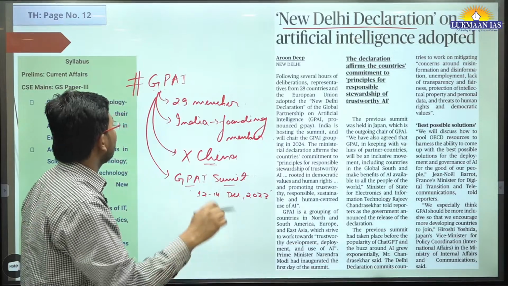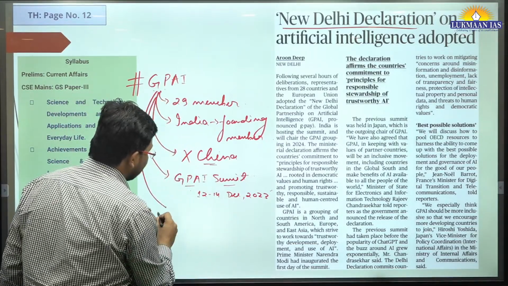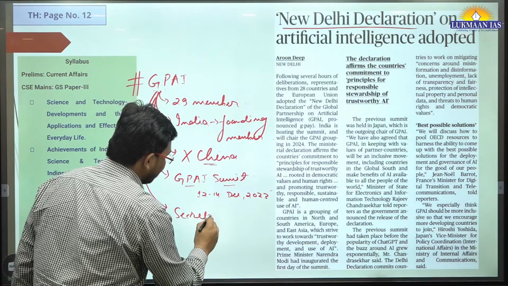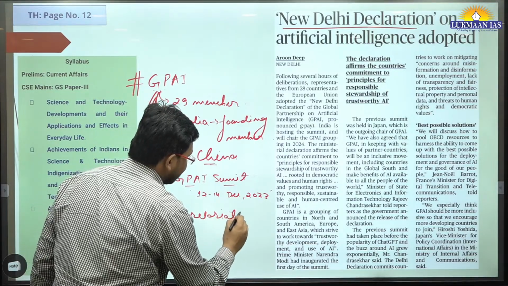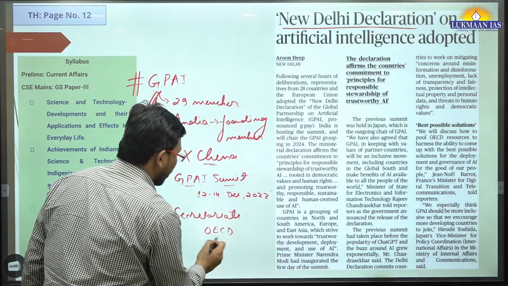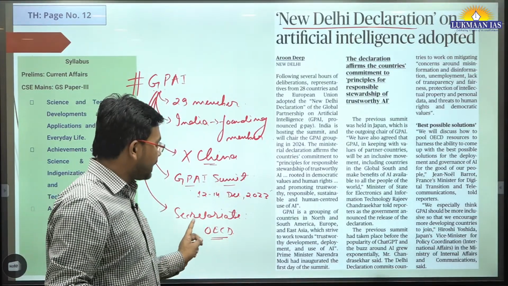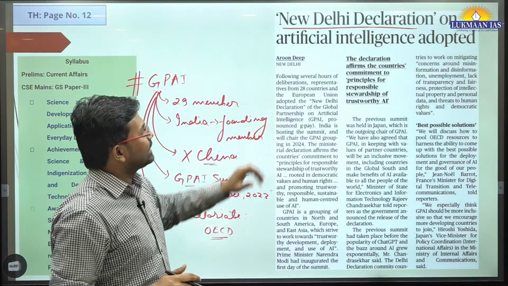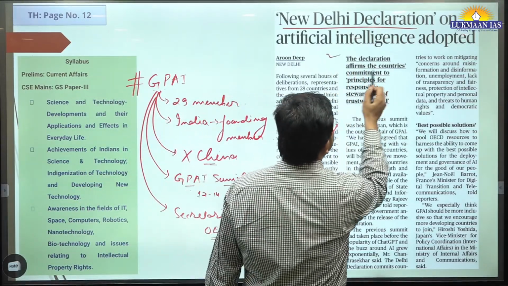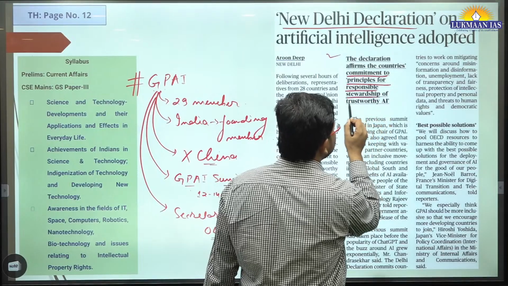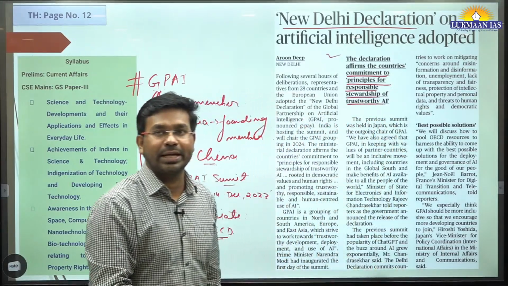Where is its secretariat located? Its secretariat is located in the OECD building. OECD stands for Organization for Economic Cooperation and Development.